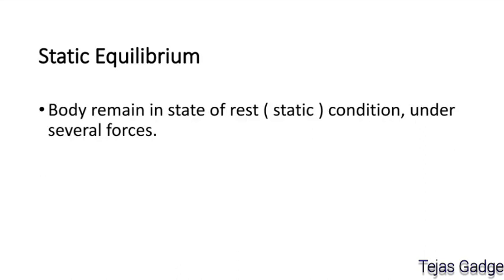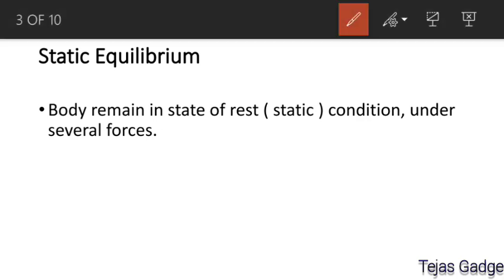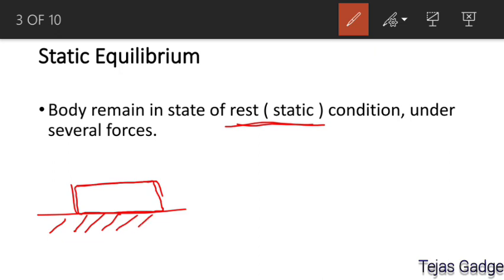In static equilibrium, the body remains in a state of rest under several forces. There are many examples of that. Let us take the first example. Let us say there is one book lying on a tabletop. This tabletop is taken as a fixed surface and the book is lying on the table. In such a situation, check how many forces apply on the body.